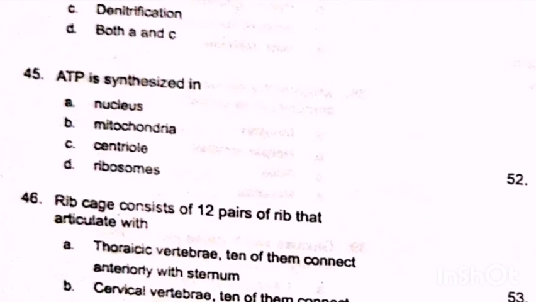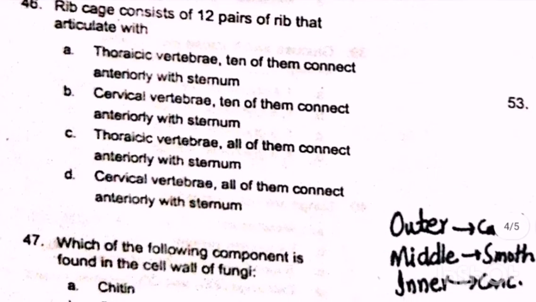ATP is synthesized in, common question, nucleus, mitochondria, centrioles or ribosomes. So ATP synthesis occurs in mitochondria. That's why it's called the powerhouse of the cell. Rib cage consists of 12 pair of ribs that articulate with thoracic vertebra. 10 of them connect anteriorly with sternum.